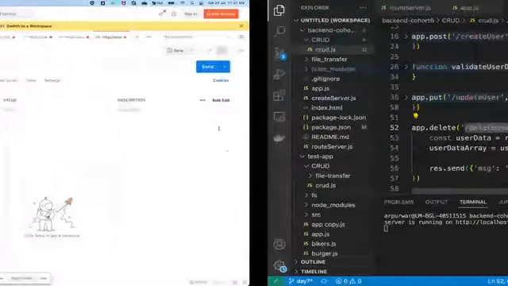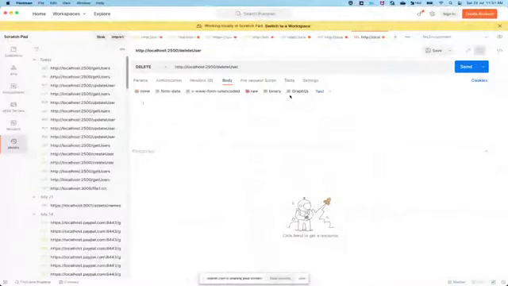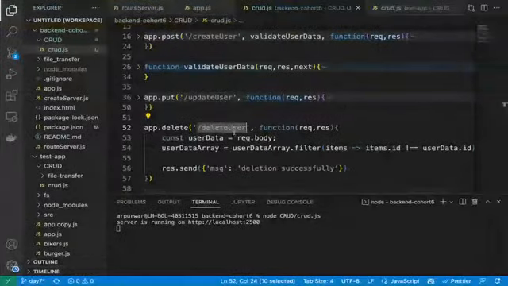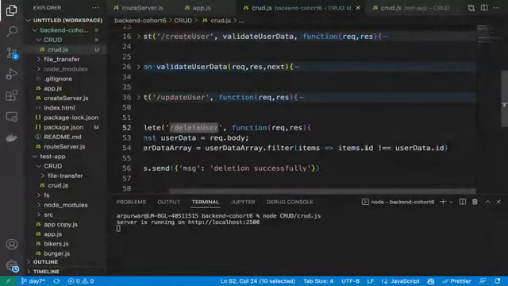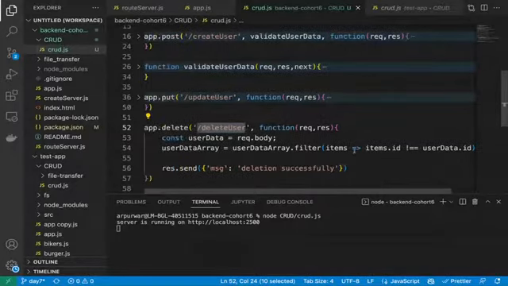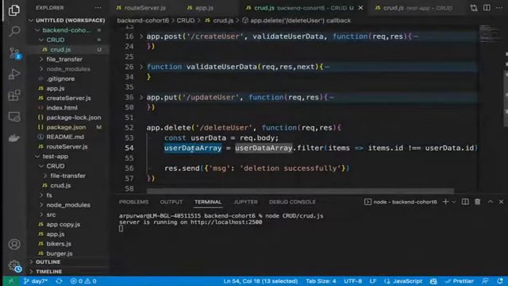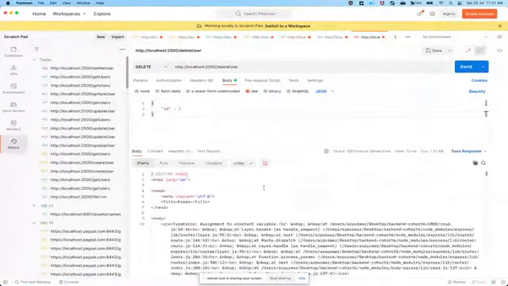And then in the body, we'll pass ID as a value 2. Now wherever ID 2 is, we will filter out those elements, keeping wherever ID is not 2. It means ID 1 will come, and we will assign the returned array to user data array. So let's see.